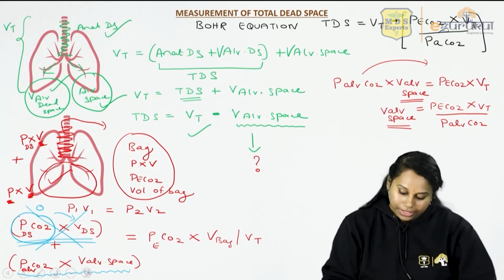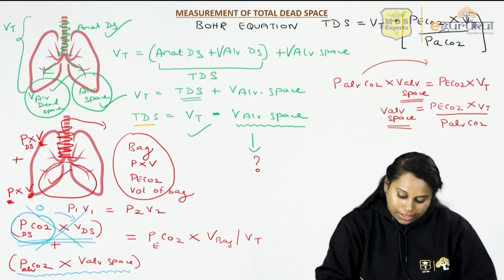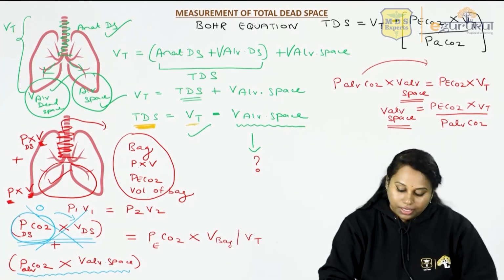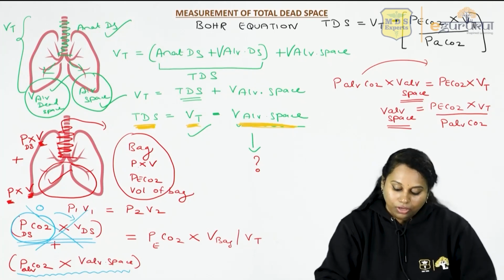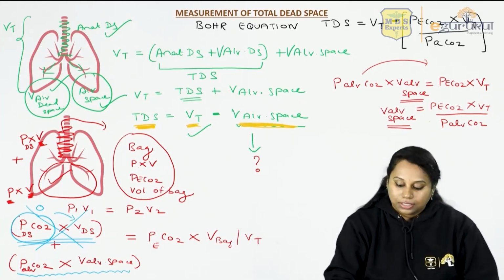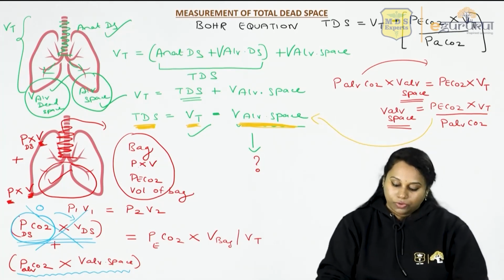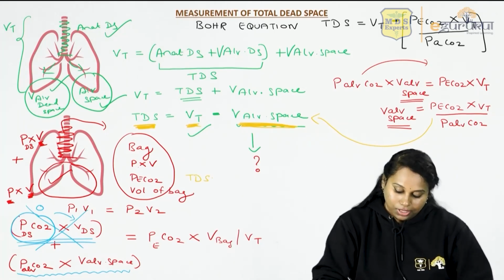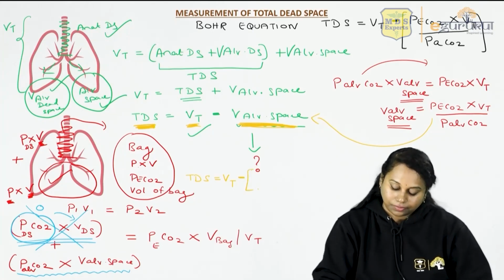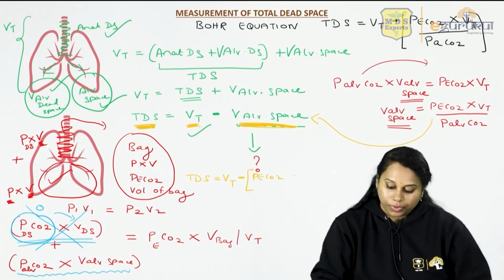Now what is the formula for total dead space? Total dead space equals tidal volume minus volume of alveolar space. Now when you put this volume of alveolar space into this, you get this equation: total dead space is equal to tidal volume minus PeCO2 into tidal volume divided by PaCO2.